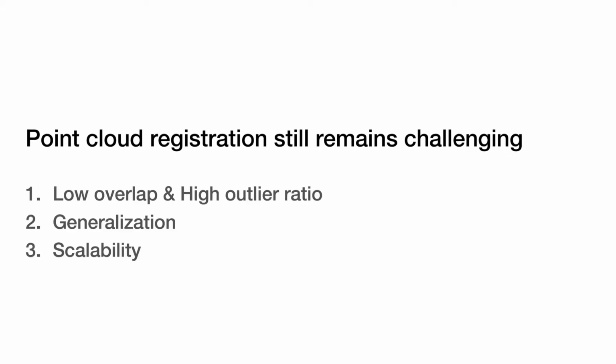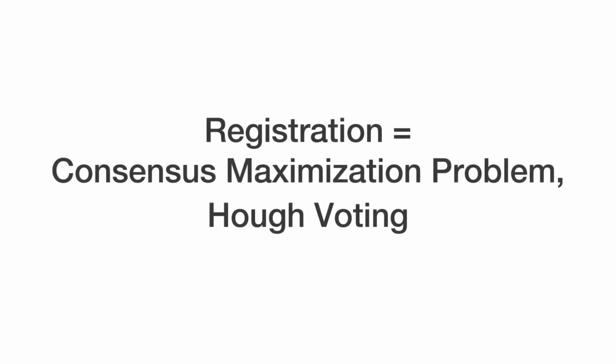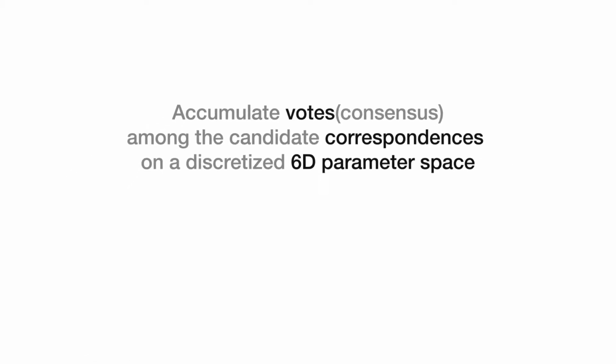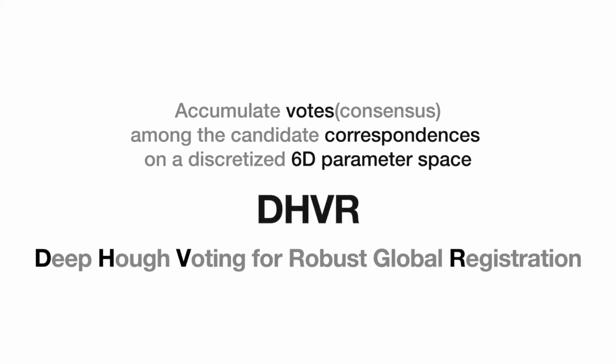We address the limitations in existing registration methods, including weak performance on low overlap and high outlier ratio, difficulty of generalization to unseen data, and lack of scalability to larger scale datasets. To address these limitations, we propose a key idea, which is to view the registration problem as a consensus maximization problem using Hough voting. From noisy candidate correspondences, we accumulate votes, or consensus, into discrete bins of the 6D parameter space. To this end, we proposed DHVR, Deep Hough Voting for Robust Global Registration.